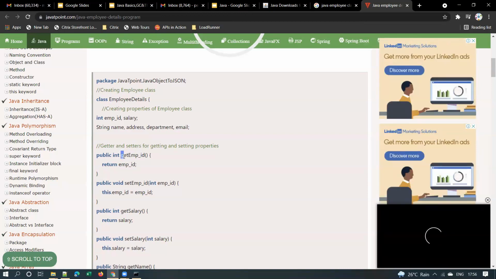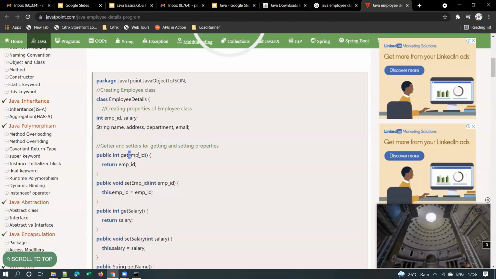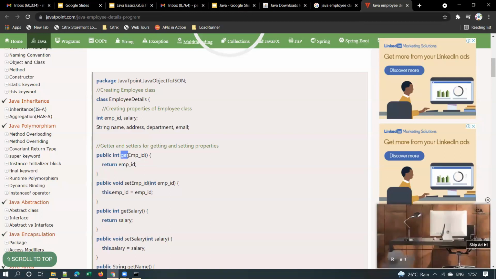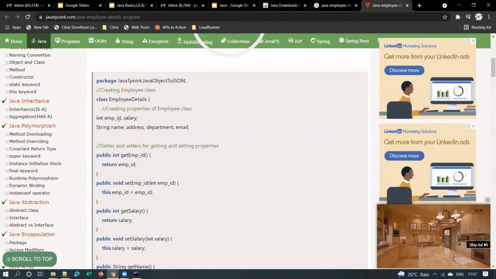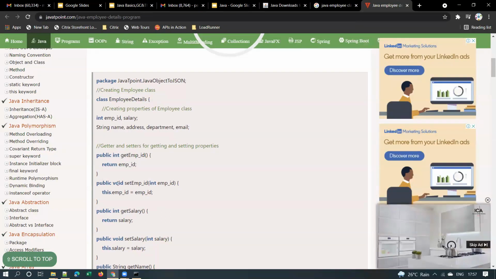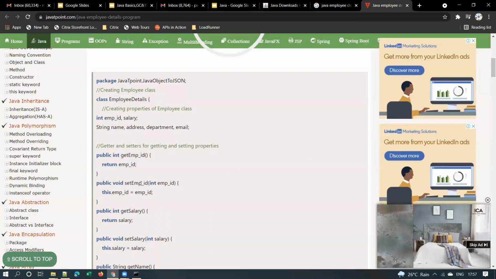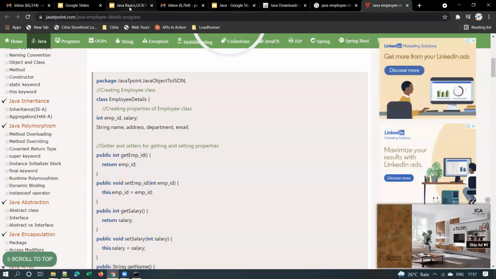Based on that, you can identify that this is a method and this is the class name. This is the standard naming convention, strictly followed by any Java developer.